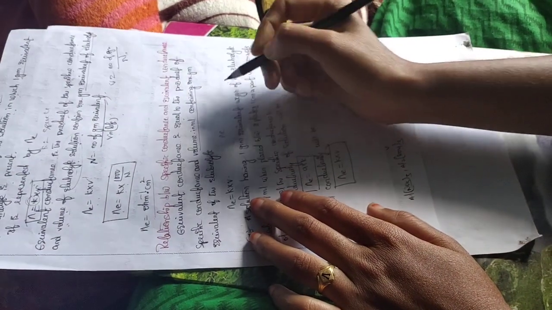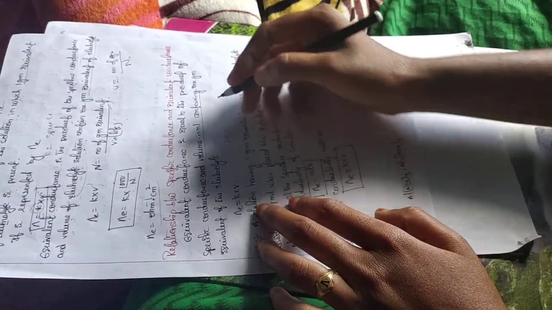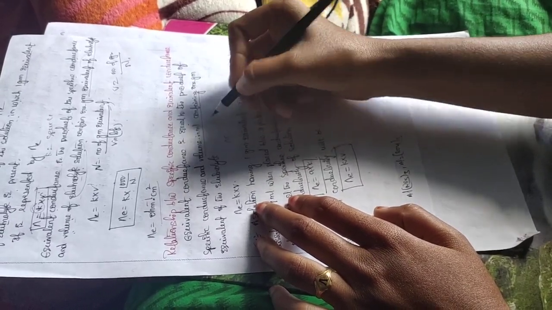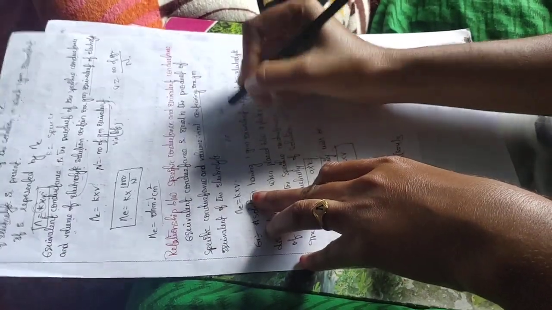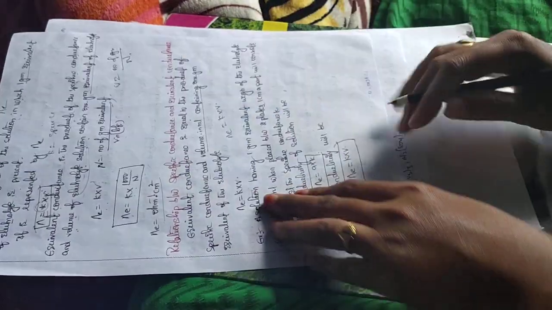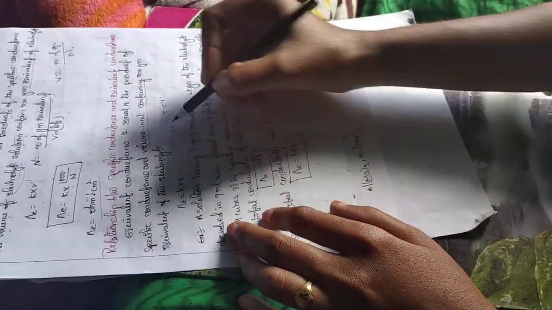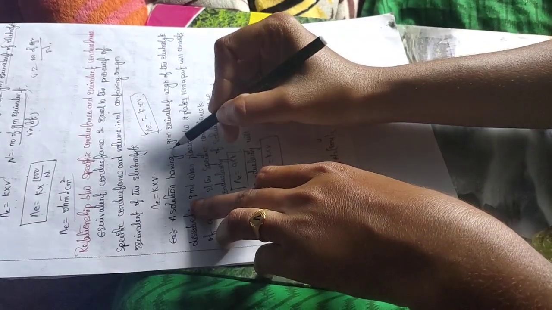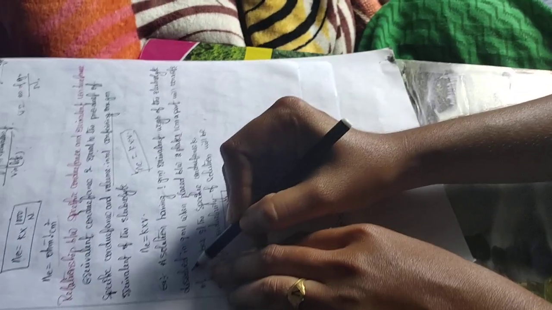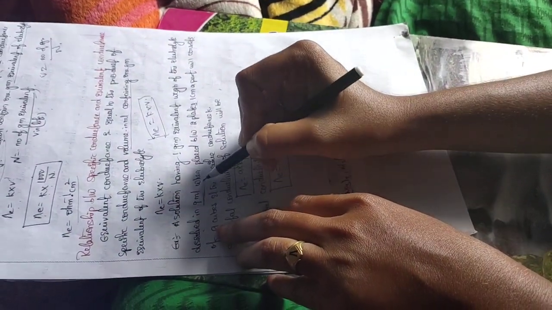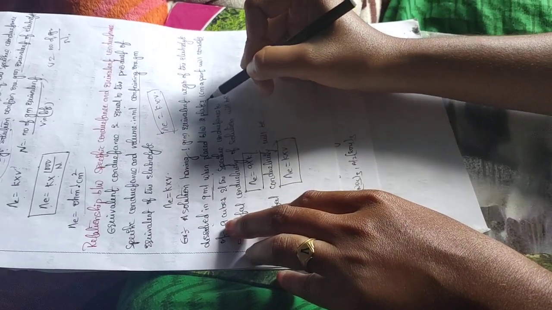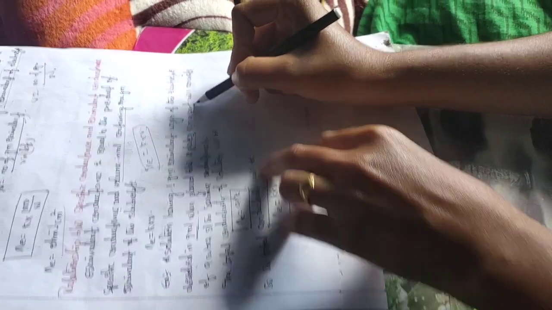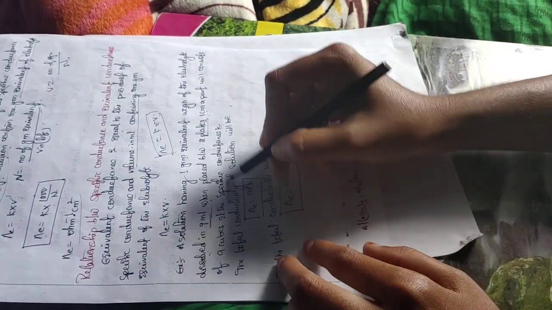So therefore the formula is: equivalent conductance Λ_E is equal to the specific conductance κ into V in liters, and this is the formula. For example, a solution having 1 gram equivalent weight of electrolyte dissolved in 9 ml, when placed between two plates of electrodes separated by 1 centimeter, consists of 9 cubes of the specific conductance.